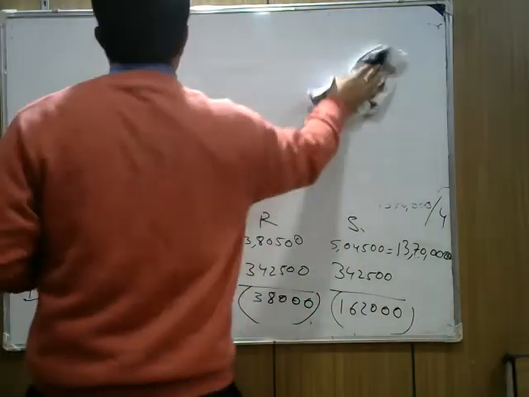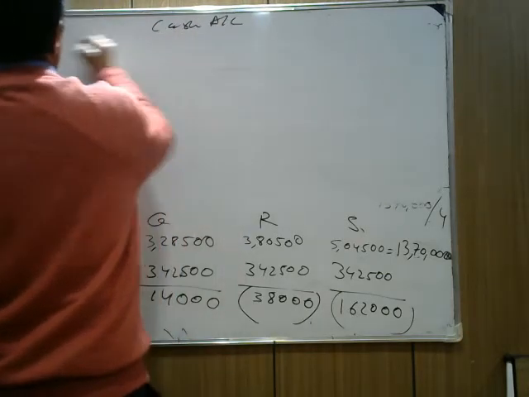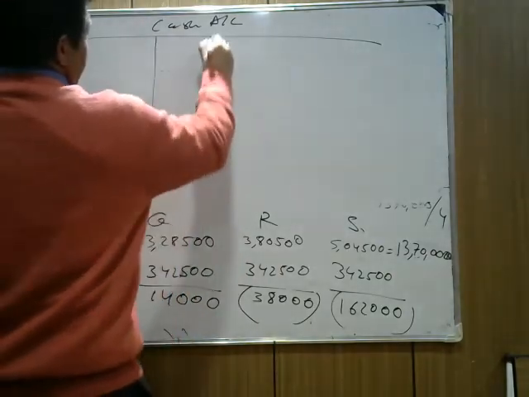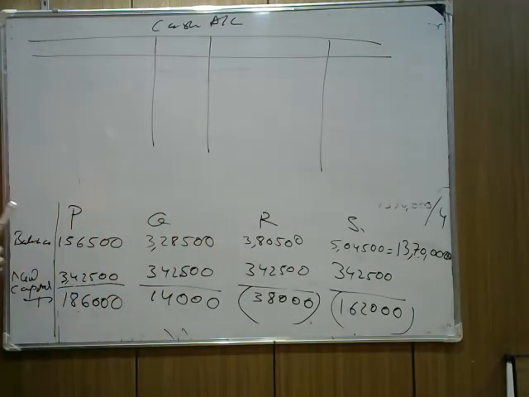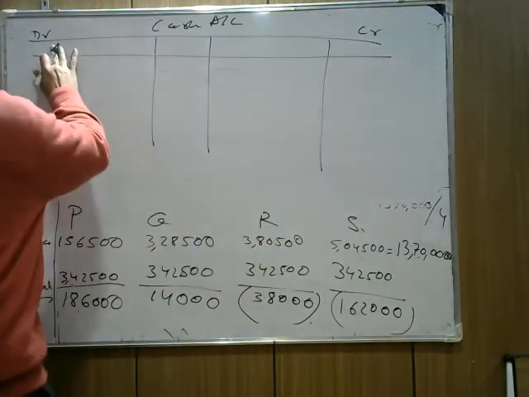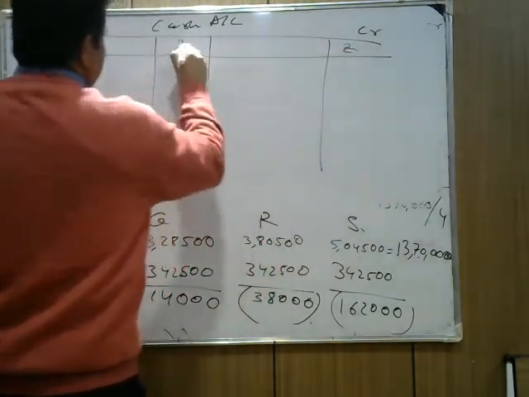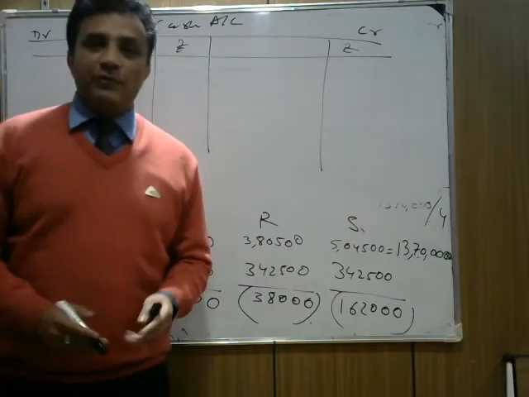Now to understand it, you can do the cash part only also, but it's important to do the cash account. Now how do we make the cash account? We already did the cash account in class 11th also, but here we make only a single column cash book, not double and triple. Okay, we write particulars and amount in rupees here, and then we will do the second part of this. Now the important part is how we prepare the cash account here.